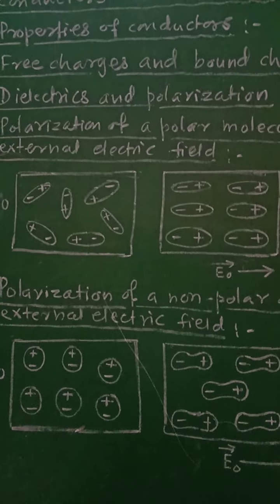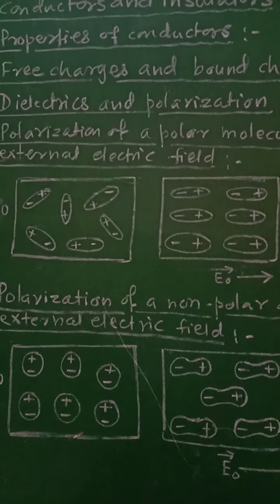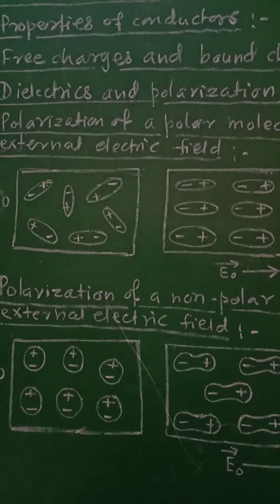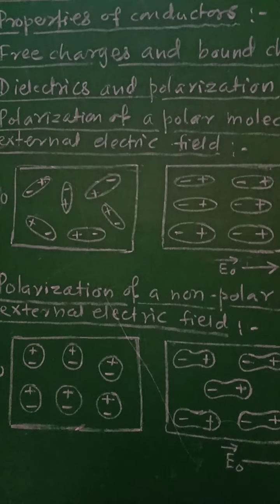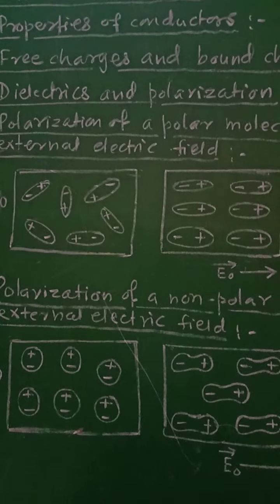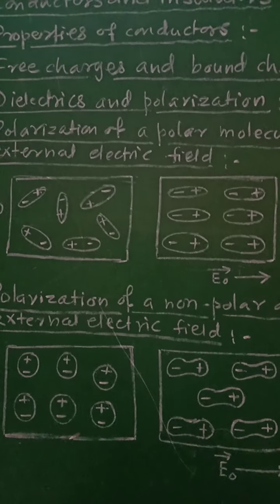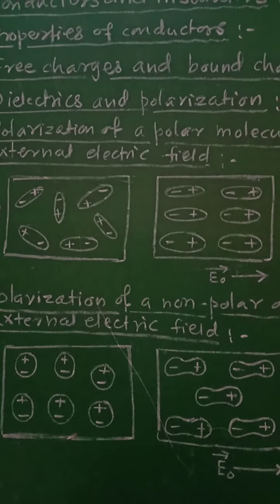The molecules of a polar dielectric have tiny permanent dipole moments due to positive and negative charge. Now due to the thermal agitation in the material, in the absence of any external electric field, these dipole moments are randomly oriented. Hence, the total dipole moment of that material will be equal to 0 as the dipole moments are oriented randomly.